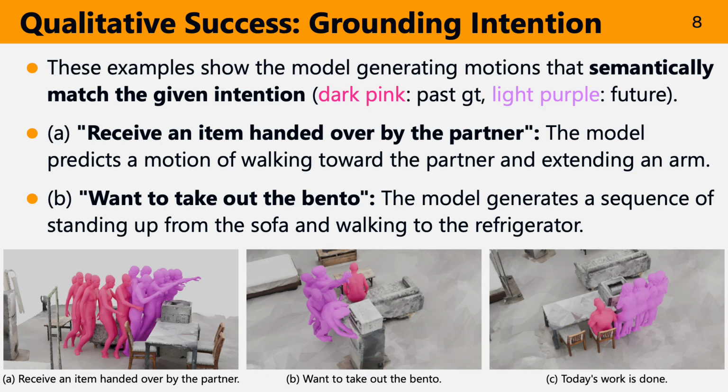Now, let's look at the qualitative results with intention text input, which show some promising successes. A. For receive an item, the model correctly predicts the agent's motion, walking toward and extending an arm to accept an object from their partner. B. For want to take out the bento, it generates a plausible walk from the sofa to the fridge.